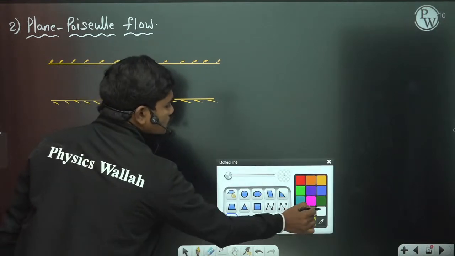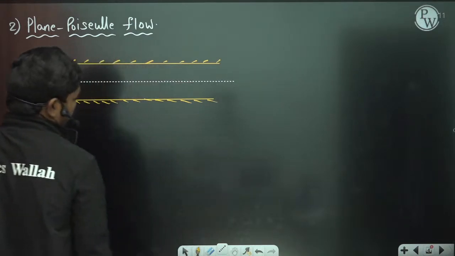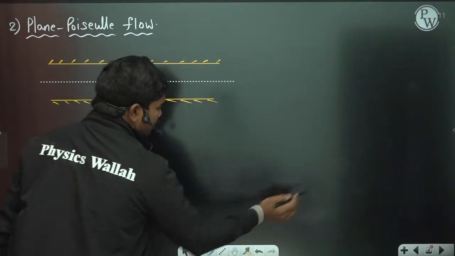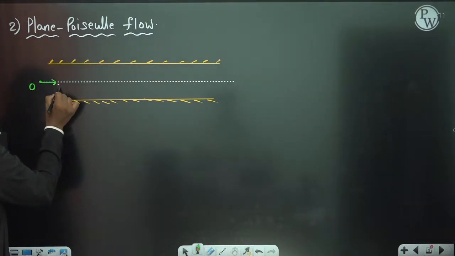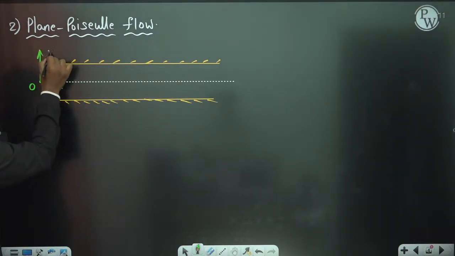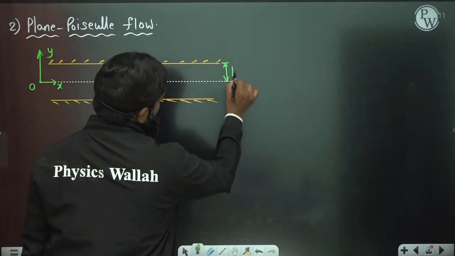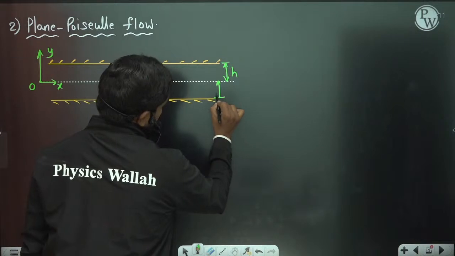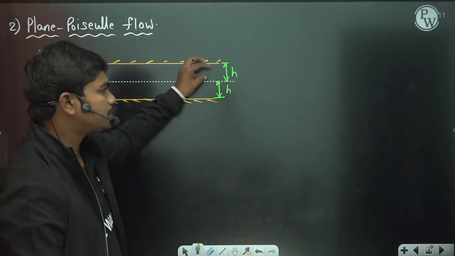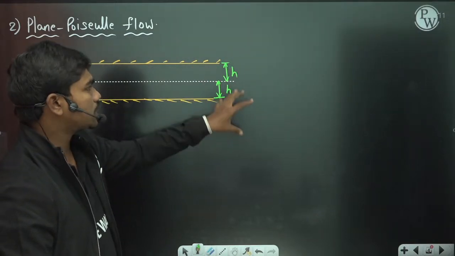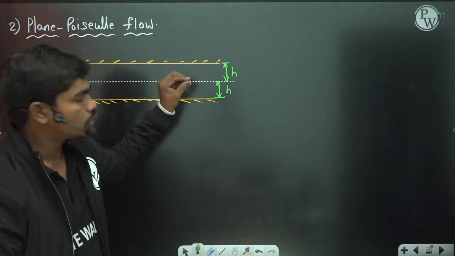Let us suppose the gap between the plates is symmetric about this line. Now if you see my coordinate system, what I am defining is here 0, x and y, for example, in this direction, then we call this distance h in our analysis, and also this distance as small h. Otherwise it will be h by 2 and all, so to eliminate that I am taking h and h, so that the total gap between the plates is actually 2 times small h.